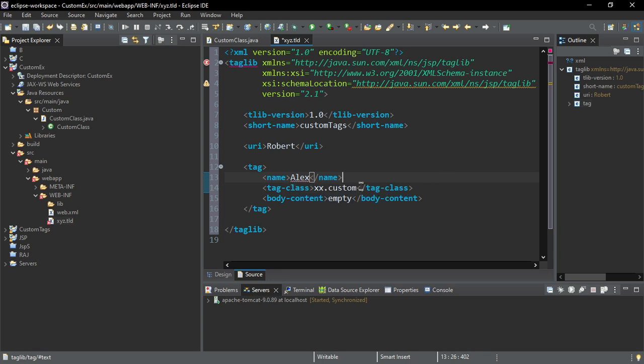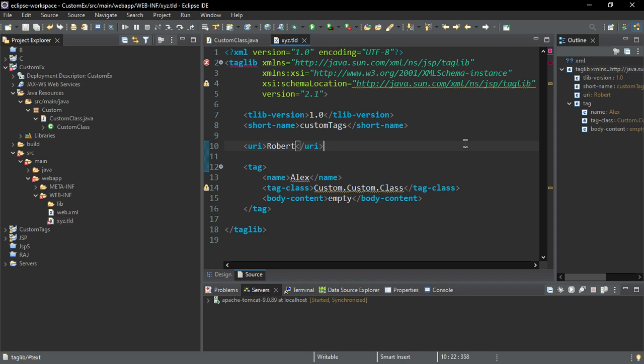Then in tag class, we simply need to write the name of the package. So the name of our package is nothing but custom. See, here we can see it. Dot the name of the class, that is custom dot class, and body content should be kept as empty at the initial stage. Then simply save this file.